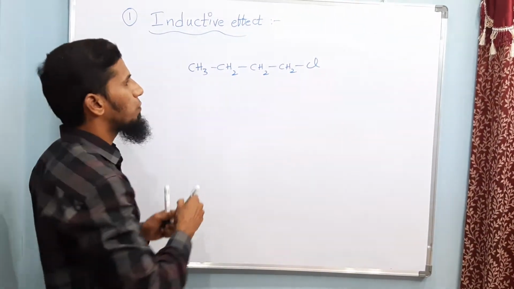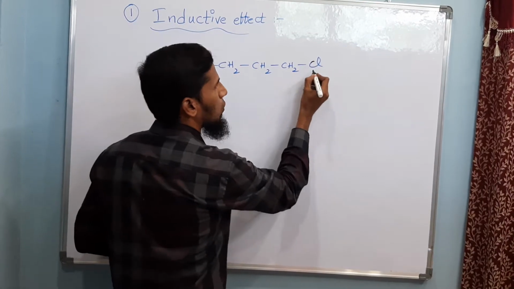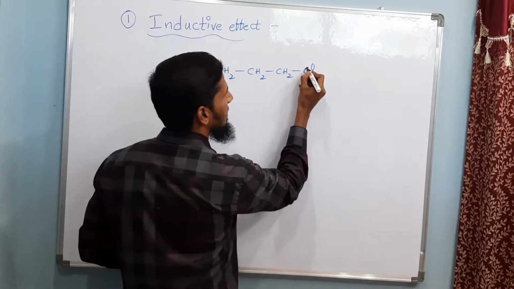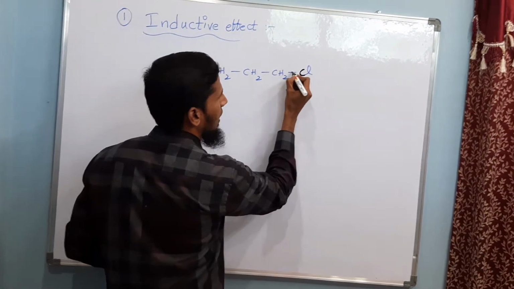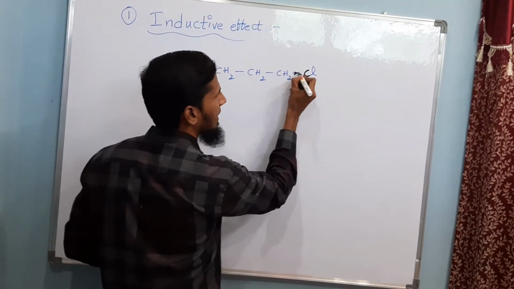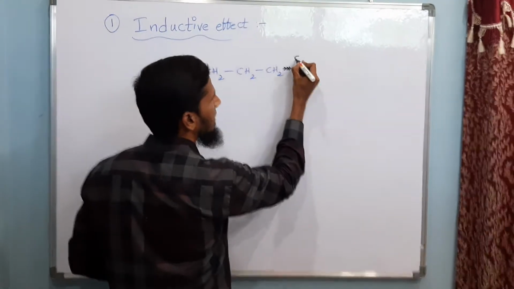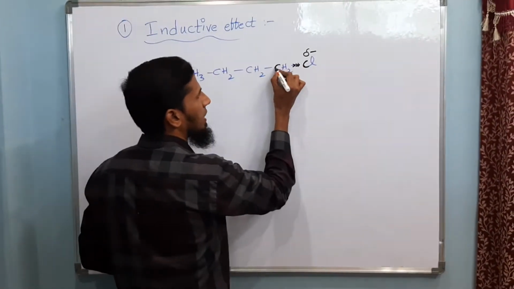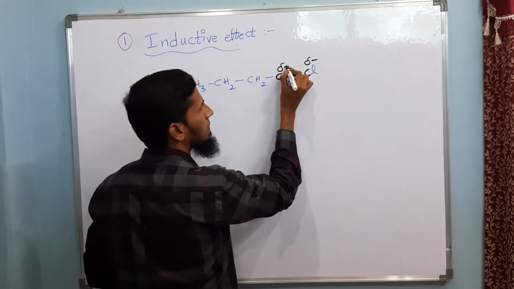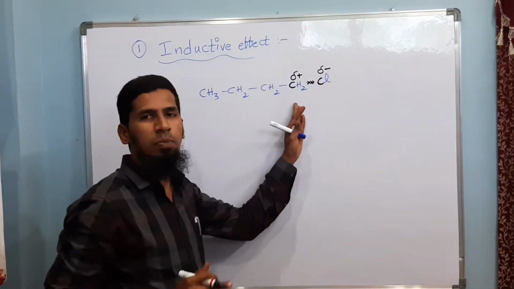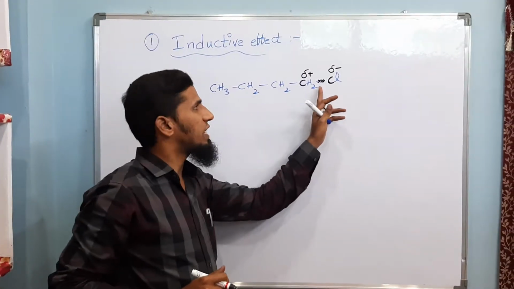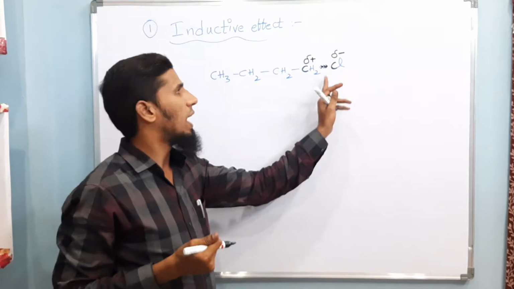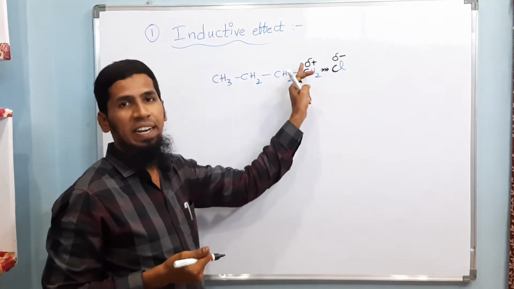With respect to this, we know chlorine is more electronegative compared to carbon. So chlorine has more tendency to attract the electrons towards itself, and it gets a partial negative charge. Because of that, the carbon gets a partial positive charge. Why is it getting a partial positive charge? Because chlorine is more electronegative, it is attracting the shared electrons towards itself. As a result, it gets a negative charge and carbon gets a positive charge.